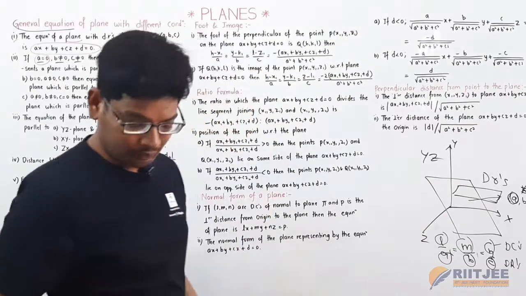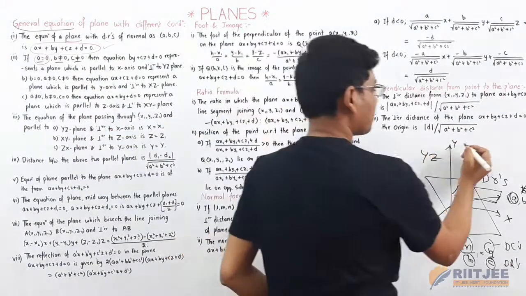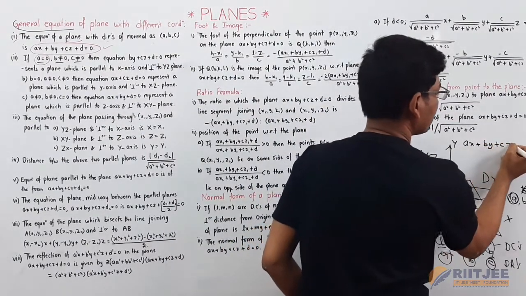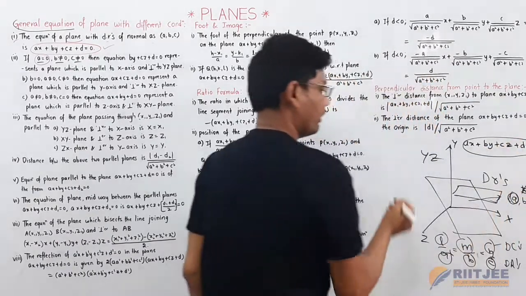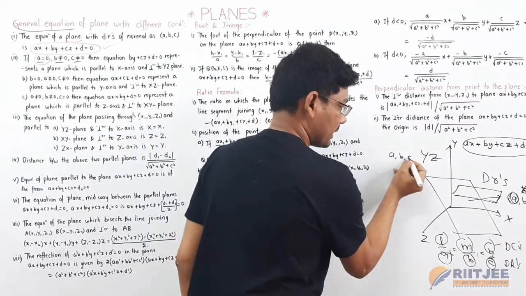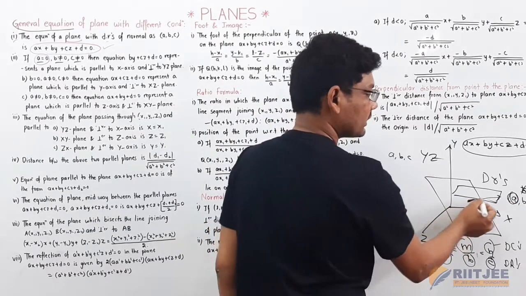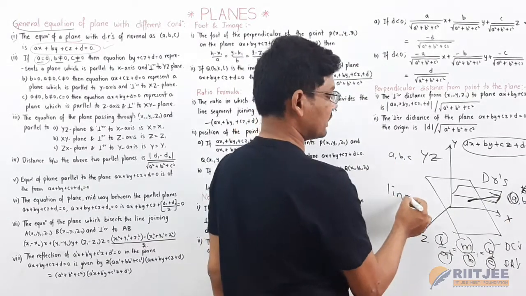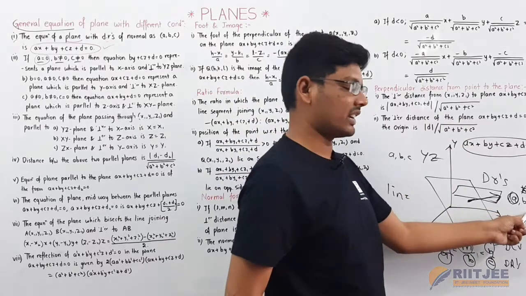Generally, the general form of a plane equation is ax plus by plus cz plus d is equal to 0, where a, b, c are the direction ratios of the normal to that plane. The line which is normal to the given plane has direction ratios a, b, c.